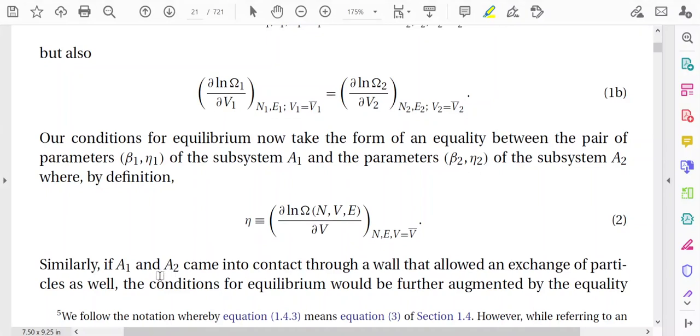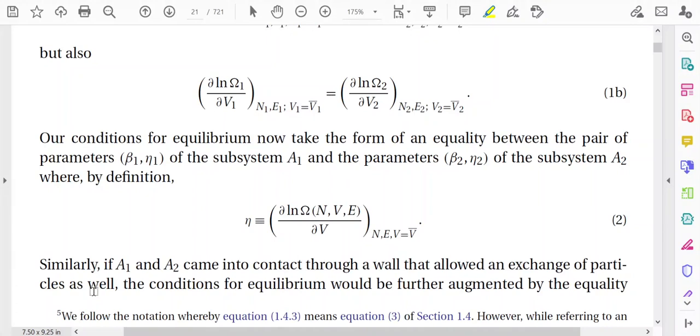And just like the previous procedure, suppose A1 and A2 come into contact through a wall that allows an exchange of particles as well. In the earlier cases where we introduced the parameters beta and eta, the variable parameters were energy and volume respectively.